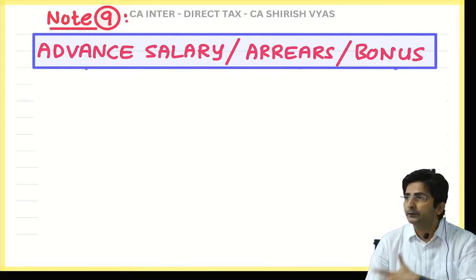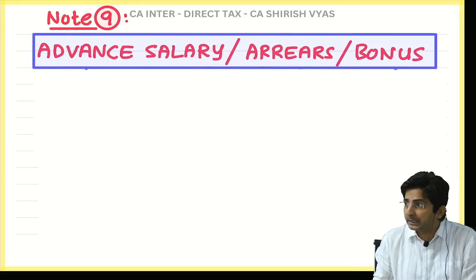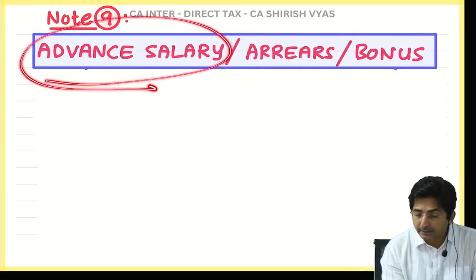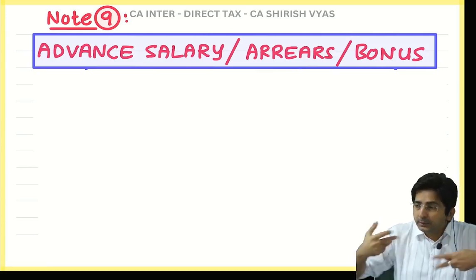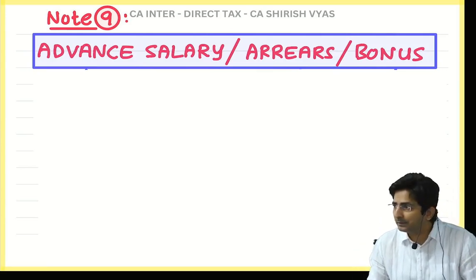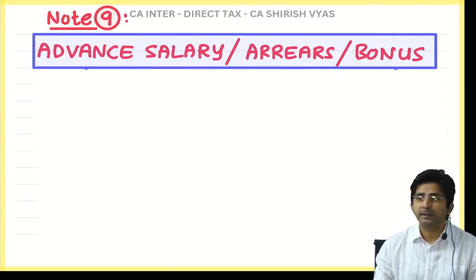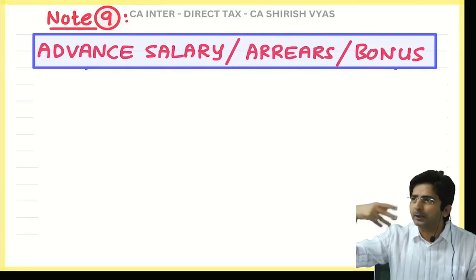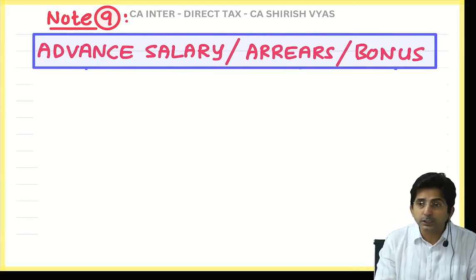If you find this in the question, you will have a question of what to do. Should I take it as taxable or exempt? And you know it is a concern. Why? Because when I say advance salary, it is actually salary of the future. You received it in advance. You know advance salary, right? Sometimes you are in need of money, you will request your boss to give you your salary of next year in advance. Not the whole year, maybe 2-3 months salary of next year, you are requesting in advance. So now the question is what? The salary pertains to next year.